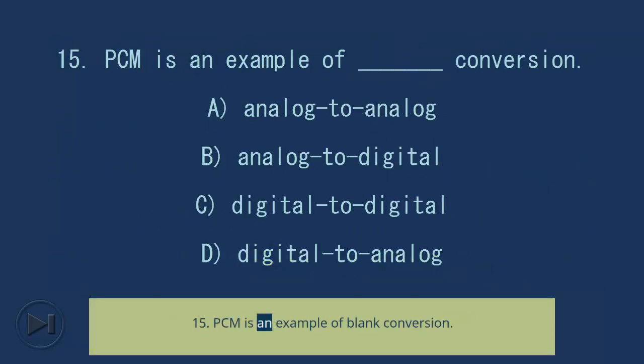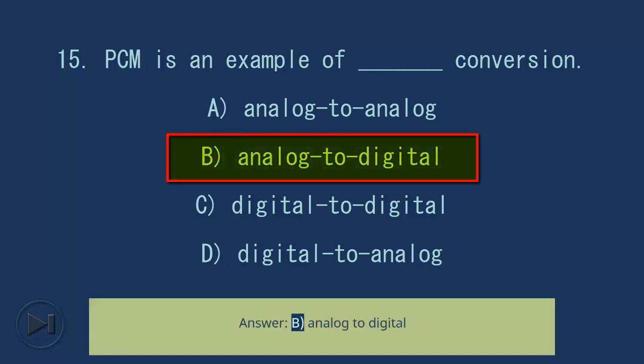15. PCM is an example of blank conversion. A. Analog to analog. B. Analog to digital. C. Digital to digital. D. Digital to analog. Answer, B. Analog to digital.